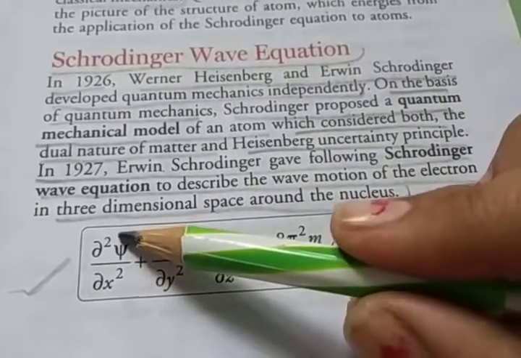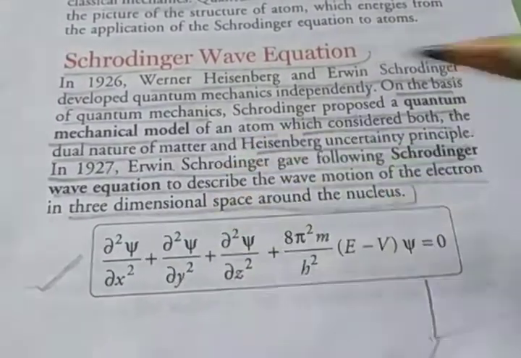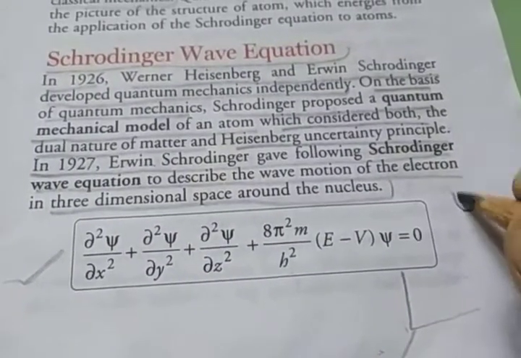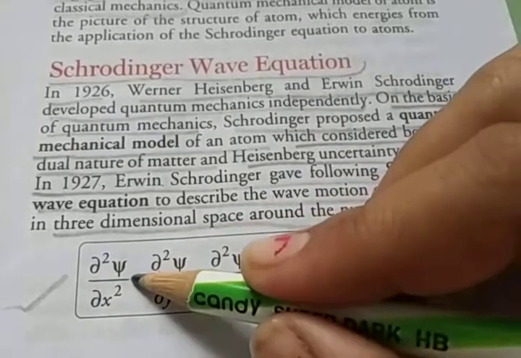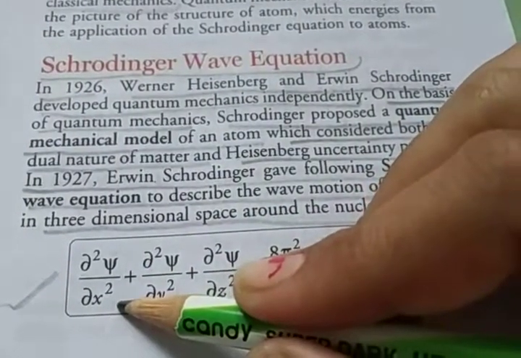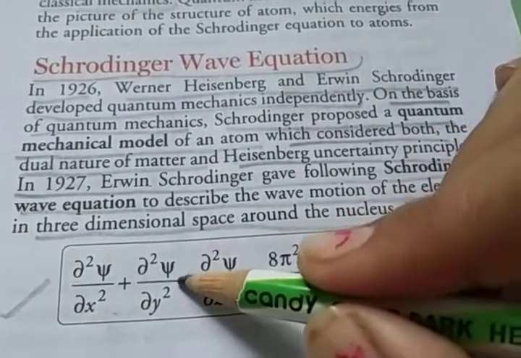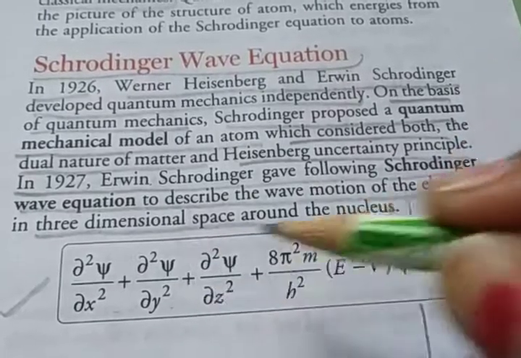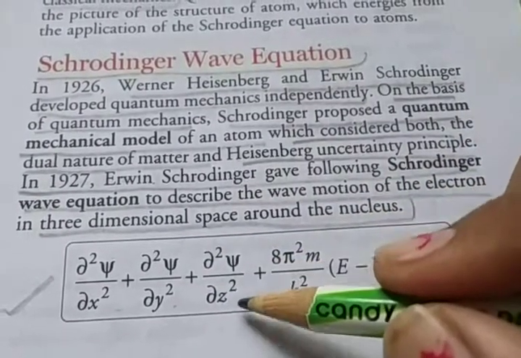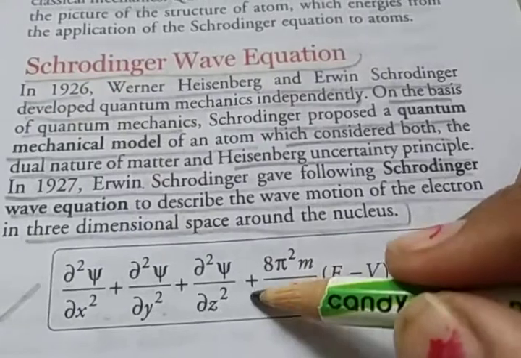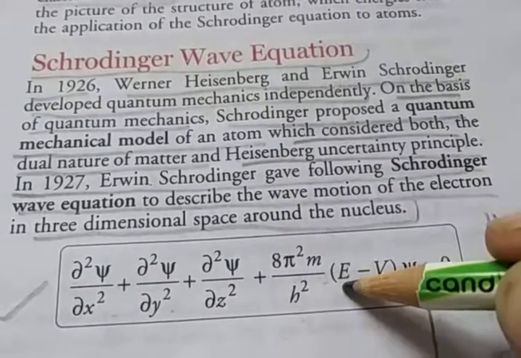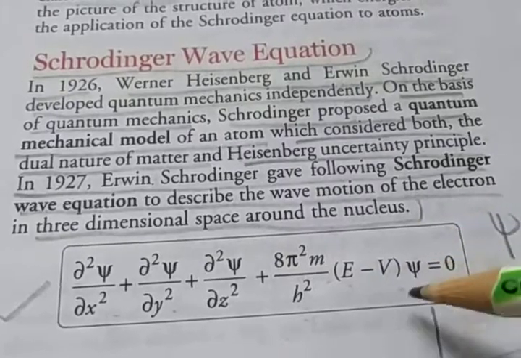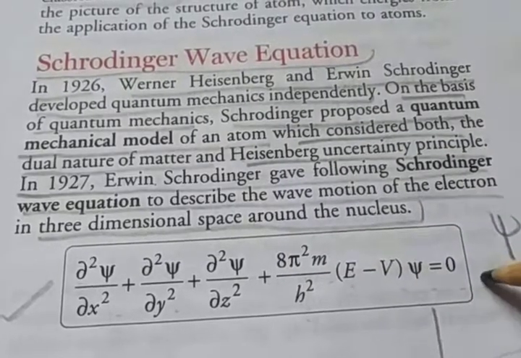Delta square psi, this symbol is psi. So delta square psi divided by delta x square plus delta square psi divided by delta y square plus delta square psi divided by delta z square plus 8 pi square m divided by h square times (E minus V) psi is equal to 0.